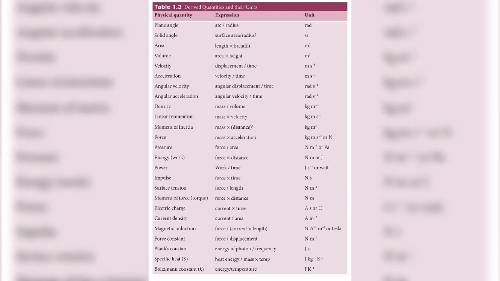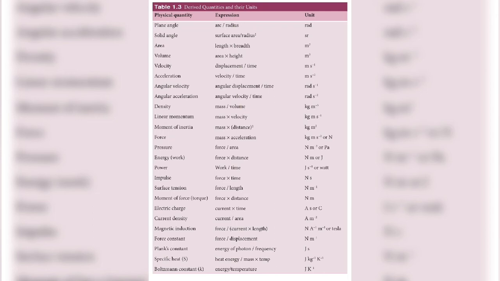Now coming to pressure. Pressure I think you have studied in your 9th standard. Pressure is nothing but force per area. So force is again Newton, then per area, meter square, which is nothing but an SI unit. Another SI unit for it is Pascal. That is why you write it as Pa. Then energy. Energy is nothing but work. Actually energy and work have the same unit, which is force into distance. So it has an SI unit of joule.